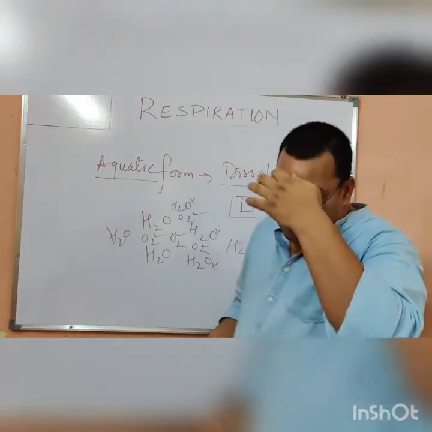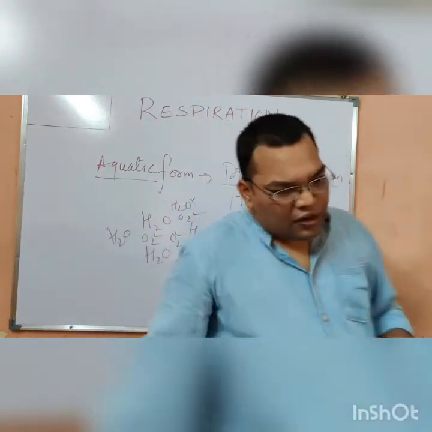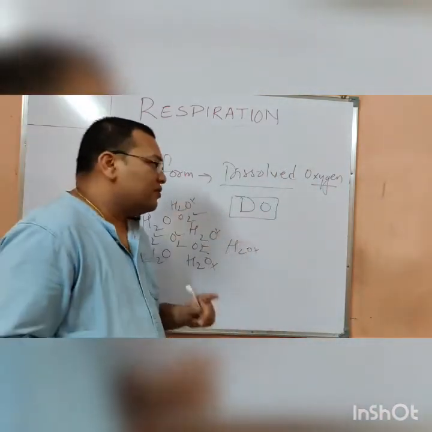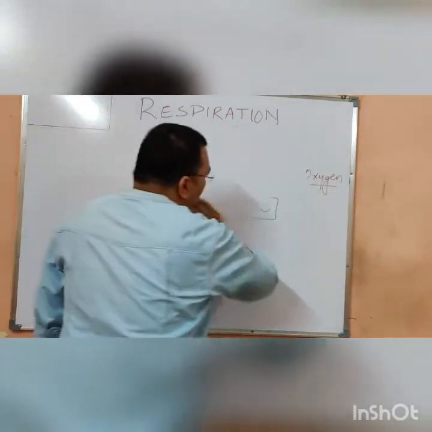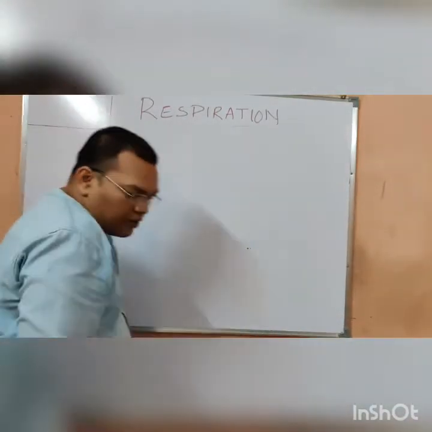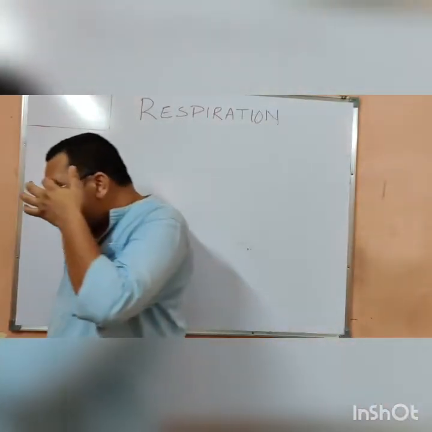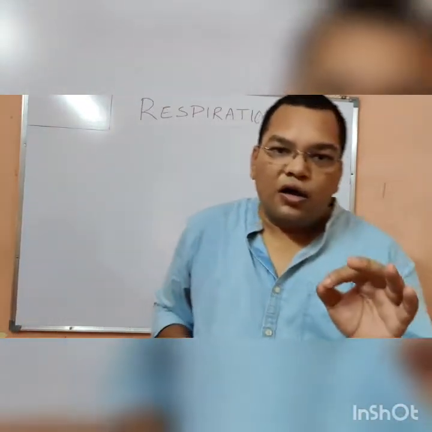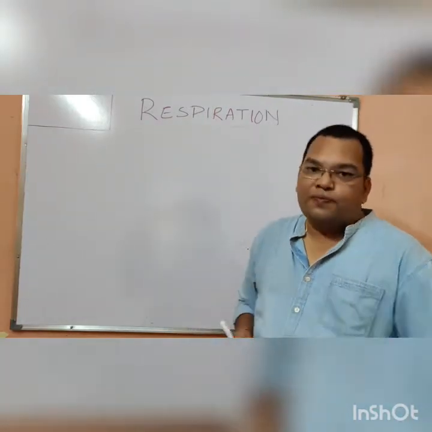Now the next thing is a very, very important question which is there in your book also. Why is the respiration rate, or breathing rate, of the aquatic animals much higher than that of the terrestrial life forms?